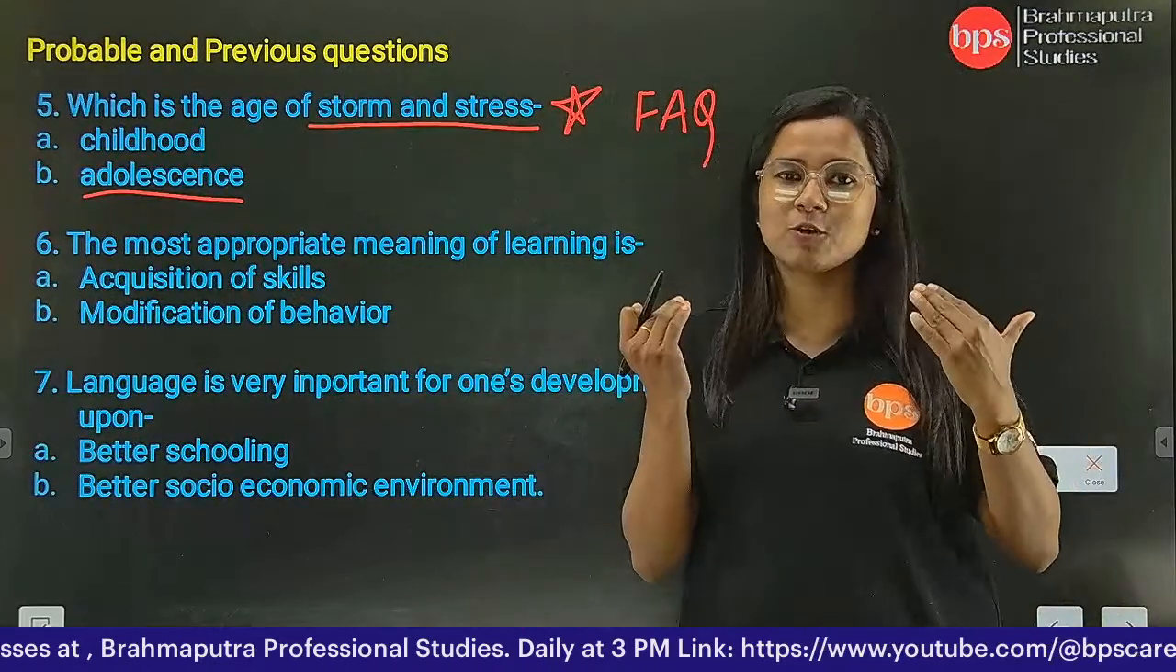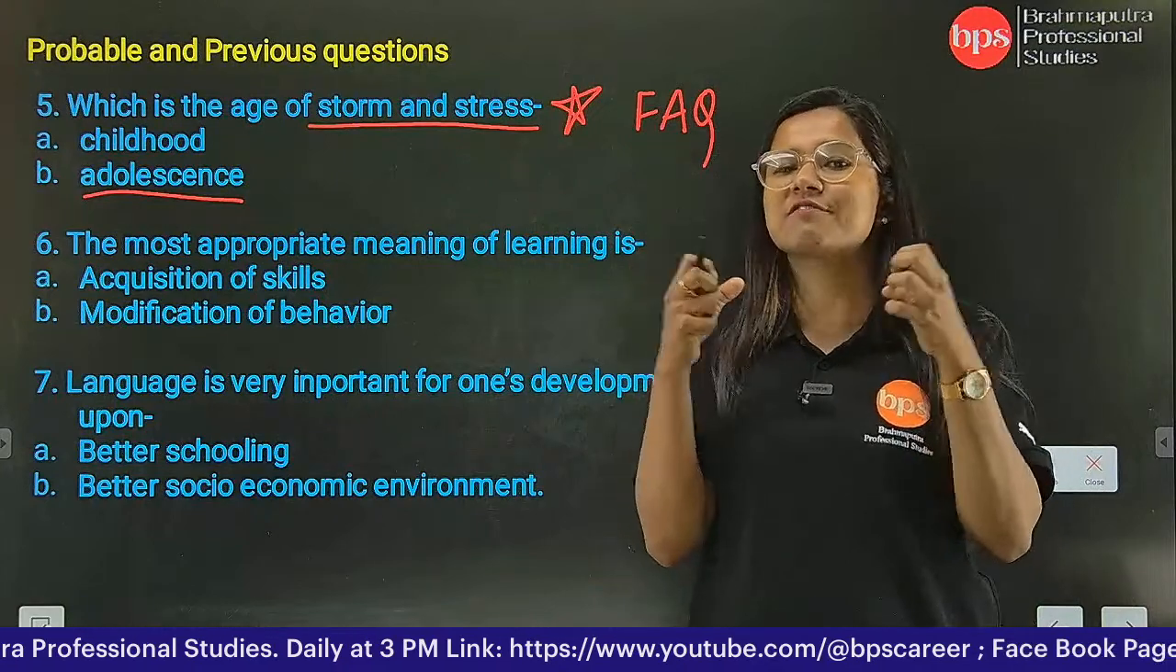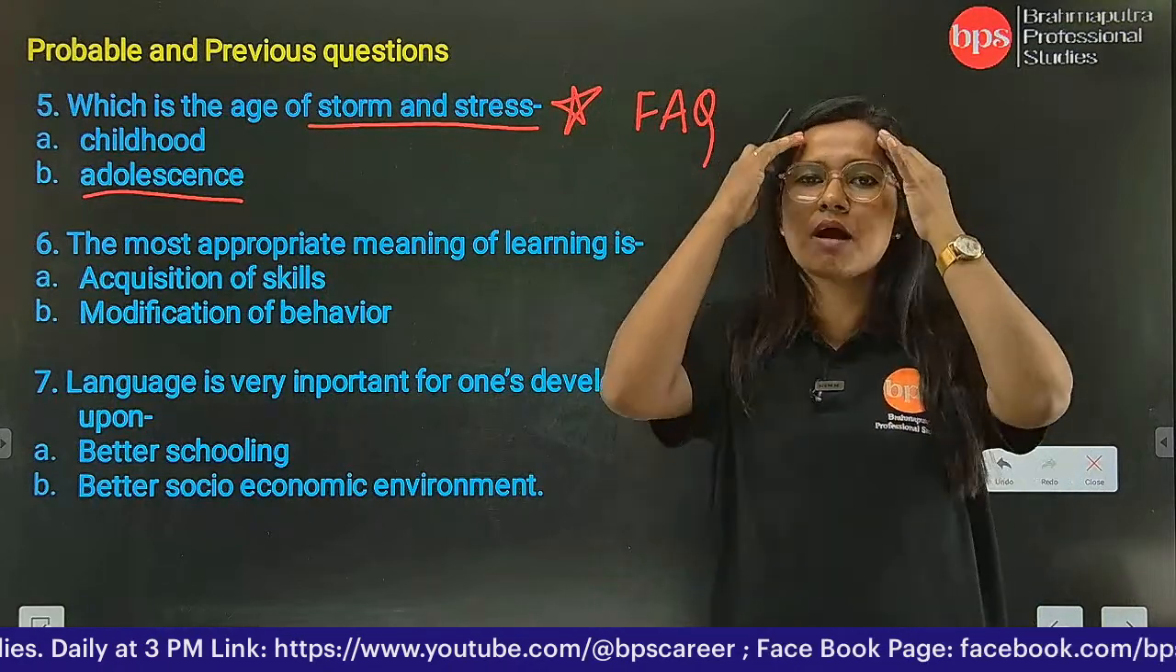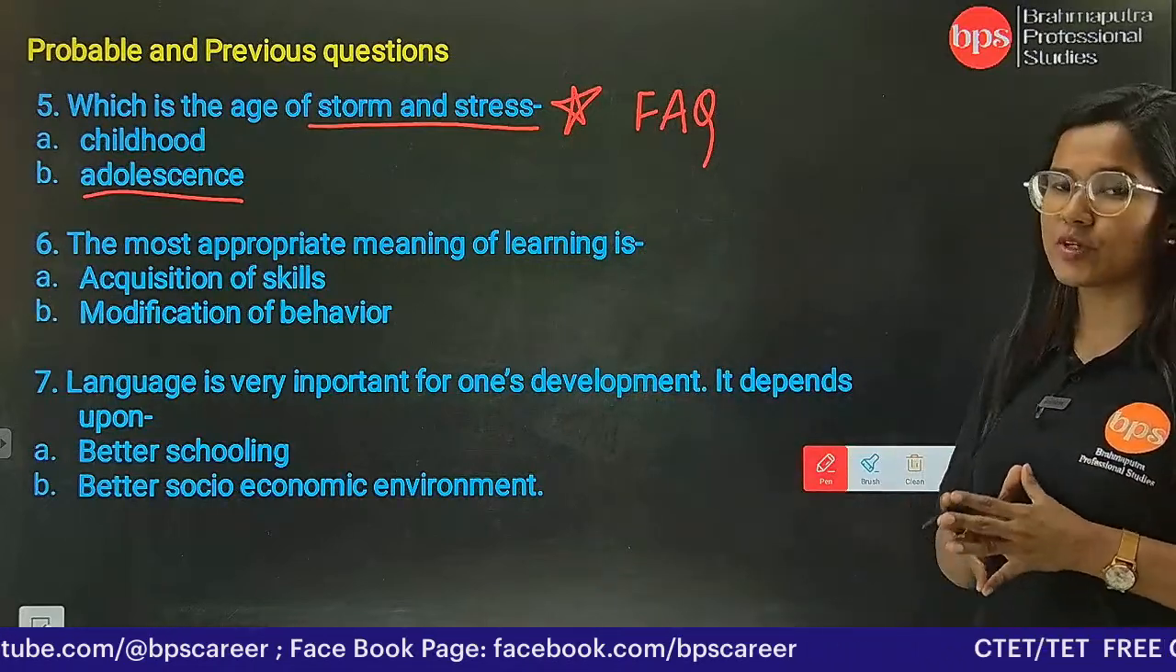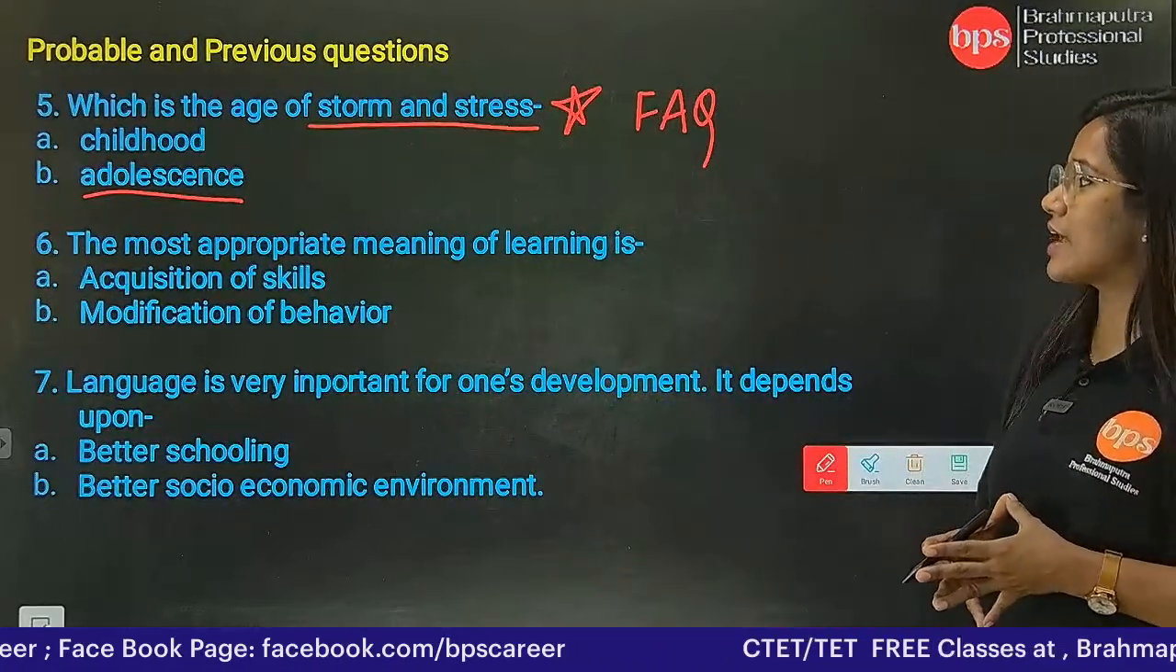आप लोगों को stress भी feel होता है और आप लोगों को storm जैसा feel होता रहता है आपके मन में, आपके दिमाग में, everywhere. Okay. So now you have understood question number 5. It's very important. Then we have question number 6.